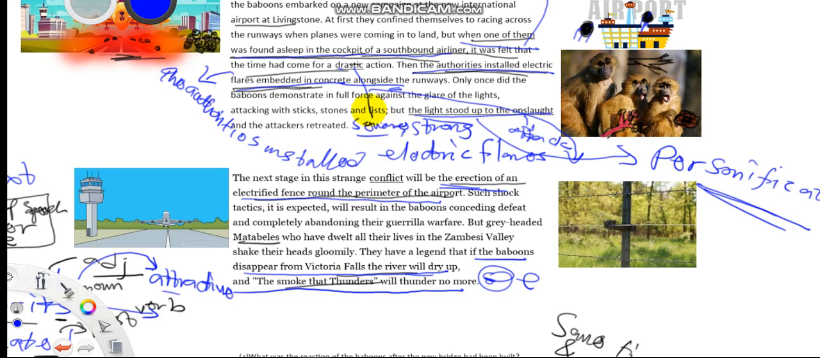And finally, we have conflict. We can use struggle or war. And then the final word, gloomily.